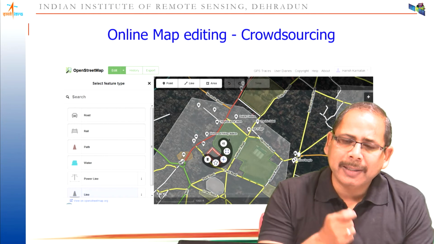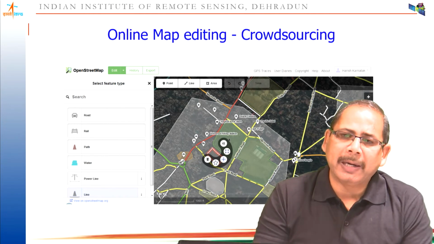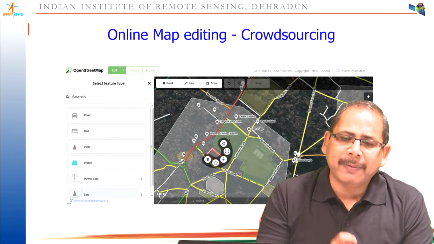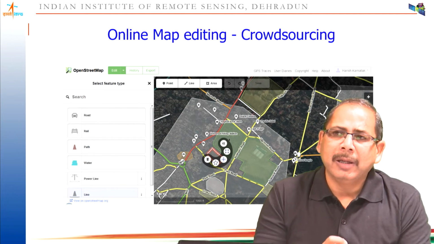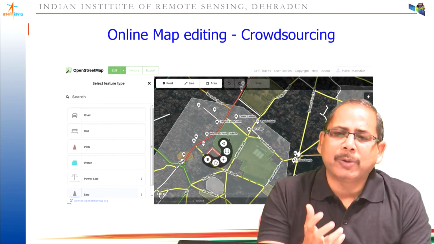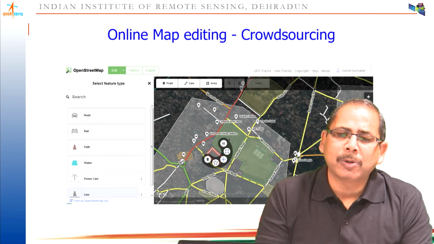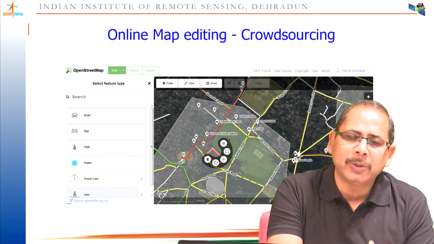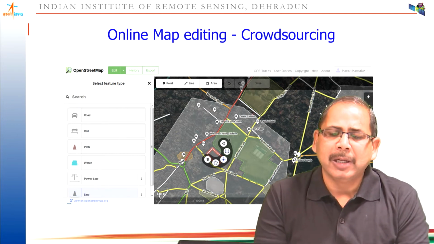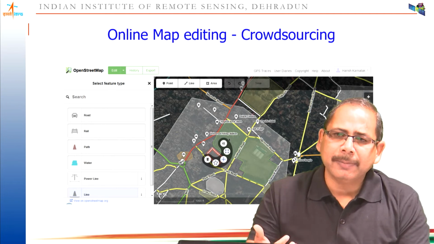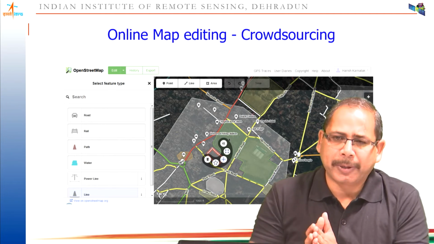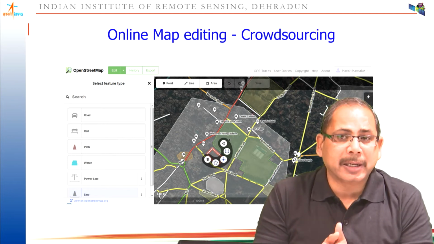And while collecting the attribute, you have to use mobile devices, because mobile devices are considered one of the very, very convenient tools in today's environment, because most of the surveyors, most of our users are having a smart mobile phone. So directly the attribute you can collect and then you can link with the footprint. So this way the data is created in GIS.